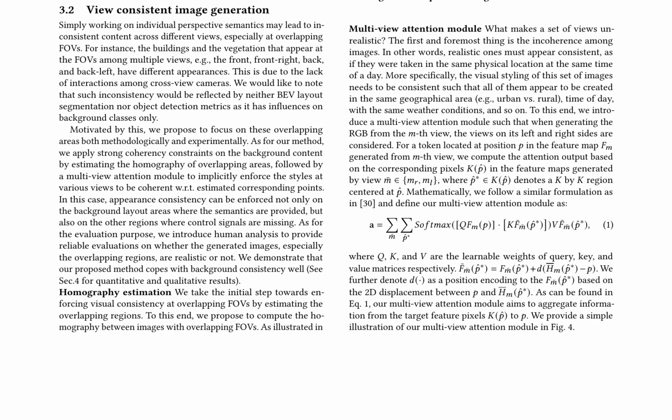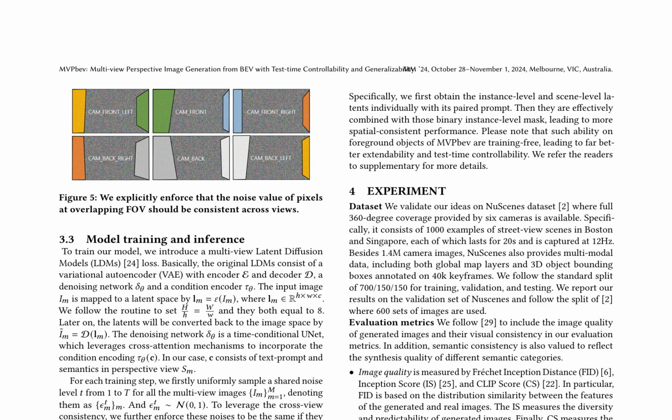MVPbev's method also includes a novel training initialization and denoising design to explicitly enforce visual cues at overlapping FOVs to be coherent. The overall pipeline of MVPbev can be found in Fig. 2, with more details of the first and second stages provided in Sec. 3.1 and Sec. 3.2 respectively. The model training process is described in Sec. 3.3.